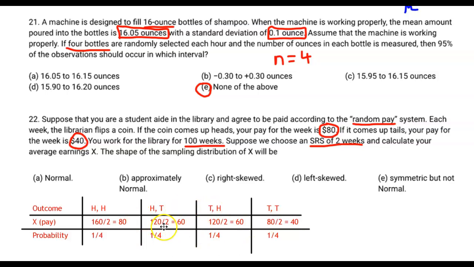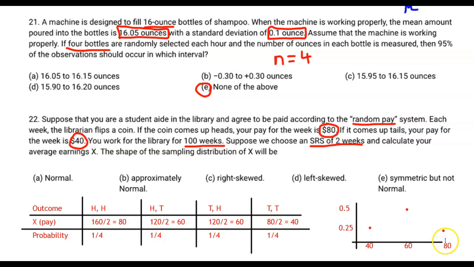Here's a probability distribution that keeps in mind that we are talking about average earnings, so I should have divided all those numbers by 2. 160 for the 2 weeks divided by 2 is 80, 120 divided by 2 is 60, and so on. You can see that there's about a 1 in 2 chance that you get $60 per week as an average. There's a 1 in 4 chance that you get $80, and a 1 in 4 chance that you get $40. That sounds to me like the distribution is going to have 3 different possible values: 40, 60, and 80. So if we graph the distribution, it would look like this.